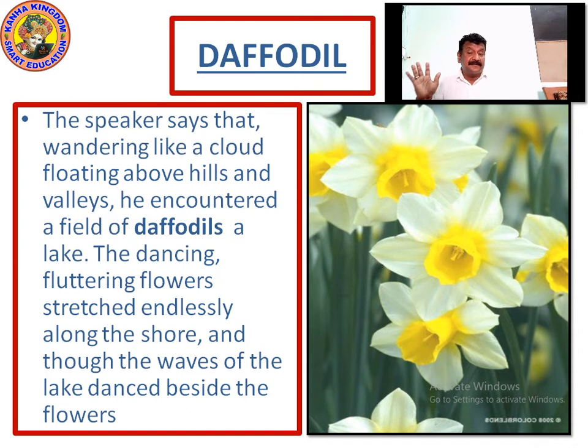Daffodils have a unique thing in it. The dancing, fluttering flowers stretched endlessly. Whenever you see this, you feel like it's a different thing. Even nature dances with the flowers. That's what you feel. Right? So please write this down about daffodil.